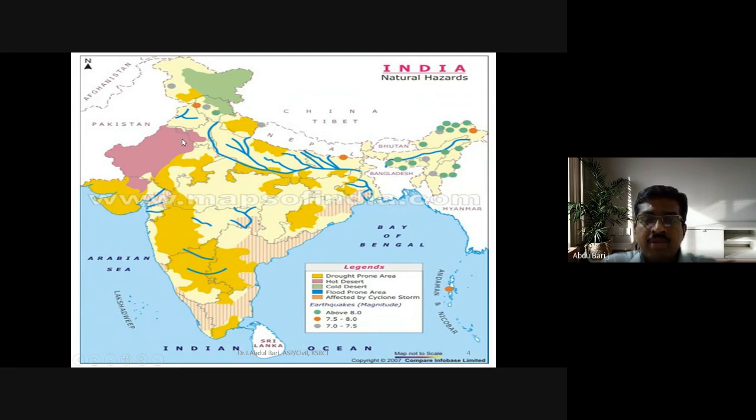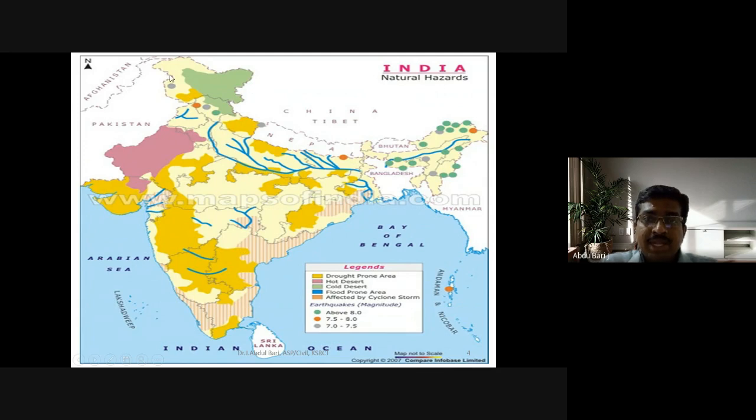The cold desert region is in the areas of the Himalayas, Jammu and Kashmir, and the eastern side of India. We can see the cold desert region as well as the flood-prone areas. Flood-prone areas occur where the rivers are, but most floods affect the northeastern part of India. Most floods occur in the northeastern part of India, and earthquakes occur in all places of India.